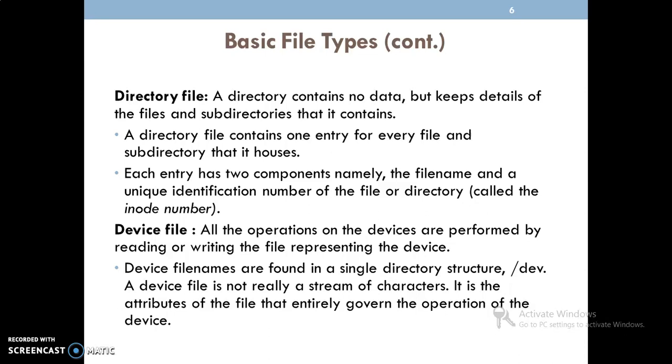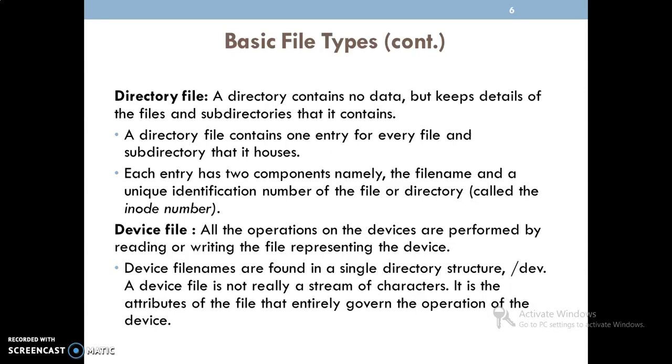This directory file contains one entry for every file and subdirectory it houses. That means a unique number is assigned to every file, whether it is a normal file or a subdirectory file. That is also called an inode. And one more thing we need to understand with respect to directory files is that there are always two components, namely a file name and a unique identification number of the file or directory. I already highlighted that point, that is the inode number.